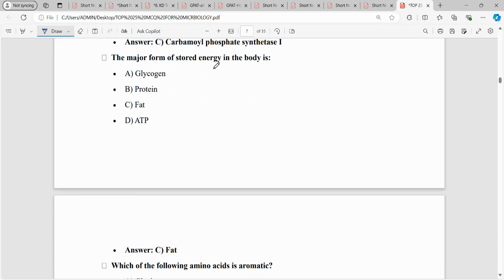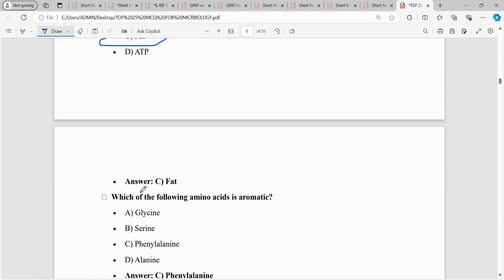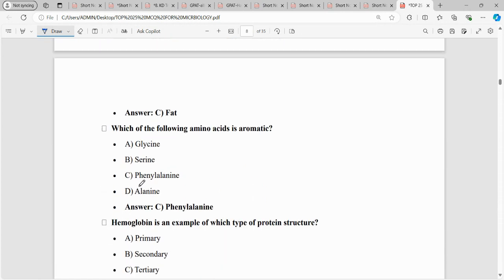The major form of stored energy in the body, the one from which most kilocalories of energy are obtained, is fats or lipids. That is why we say that when people are on a diet, you do not have to control your fat content. You have to avoid LDL levels, those foods that have high amounts of trans fats or high amounts of cholesterolic fat. So some amount of fats is required in our body for ATP production.